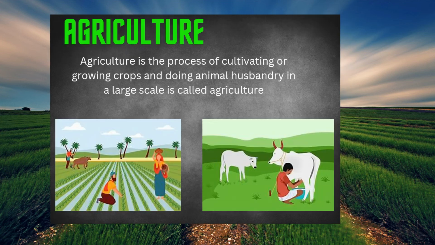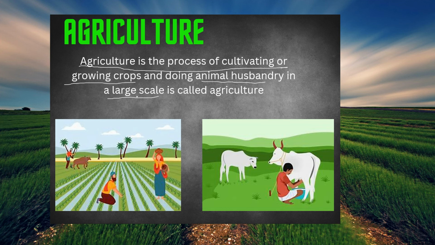So when you say agriculture, you know that farmers do something like farming. But now let us see the exact definition of agriculture. Agriculture is the process of cultivating or growing crops and doing animal husbandry in a large scale. All you have to understand is cultivating or growing crops, animal husbandry in a large scale.